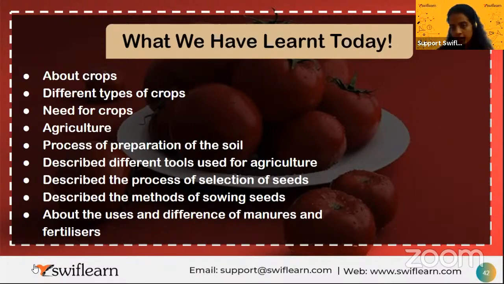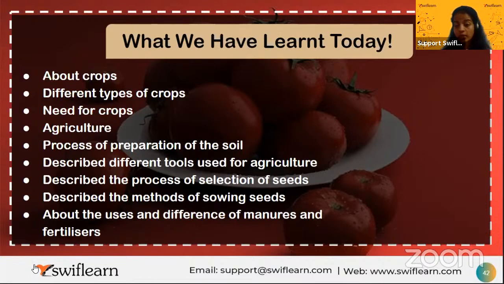Different tools used for agriculture, like the plough. There is a large wooden shaft and a wooden frame, and on that frame you will have 2 to 3 blades. It is tied to the ox, and the farmer makes the ox move. While moving, the plough digs into the soil and makes furrows in it. That is the first. Second is the hoe. The hoe is used to dig the soil, to remove unwanted weeds, and also to loosen the soil.